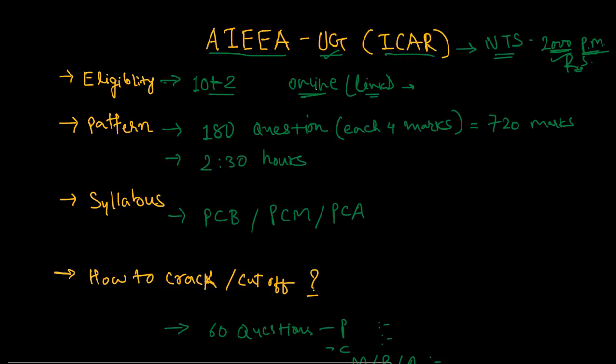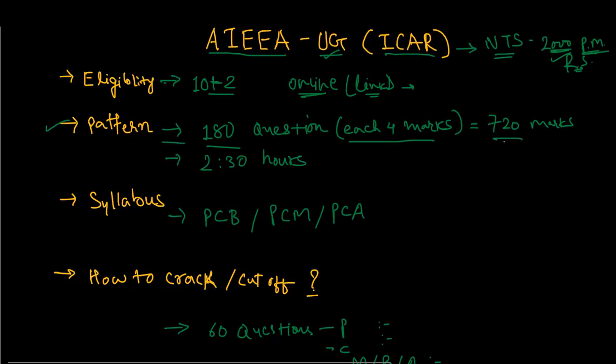Now if we talk about the pattern of the paper, there are 180 questions, and each question carries 4 marks.